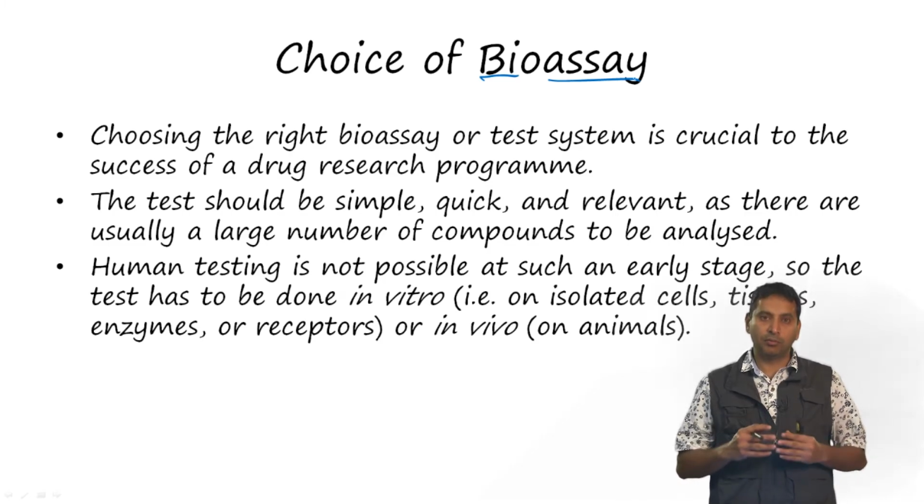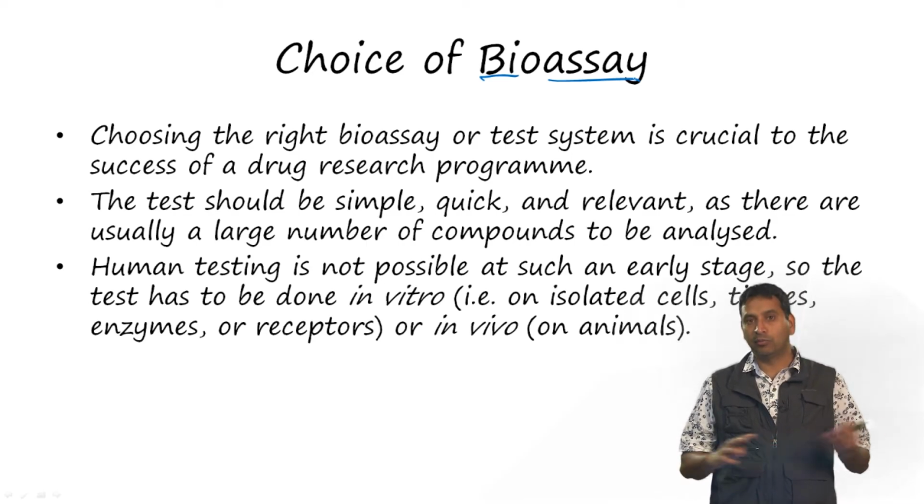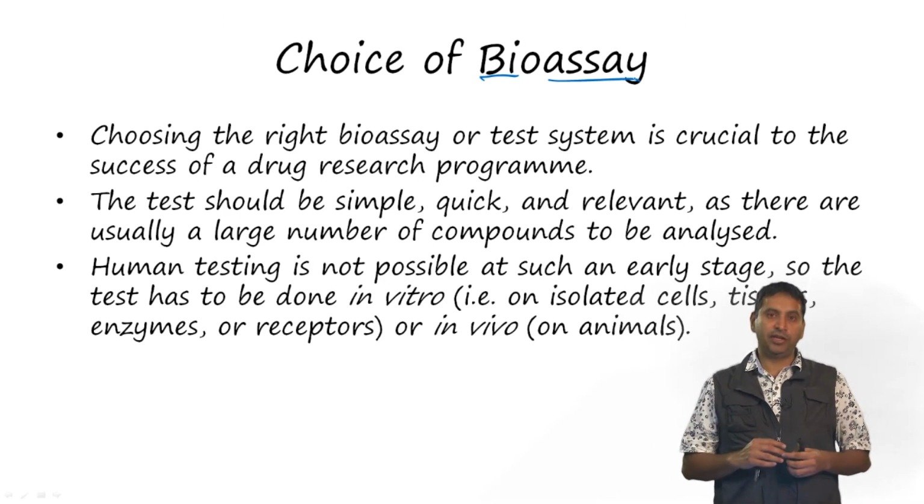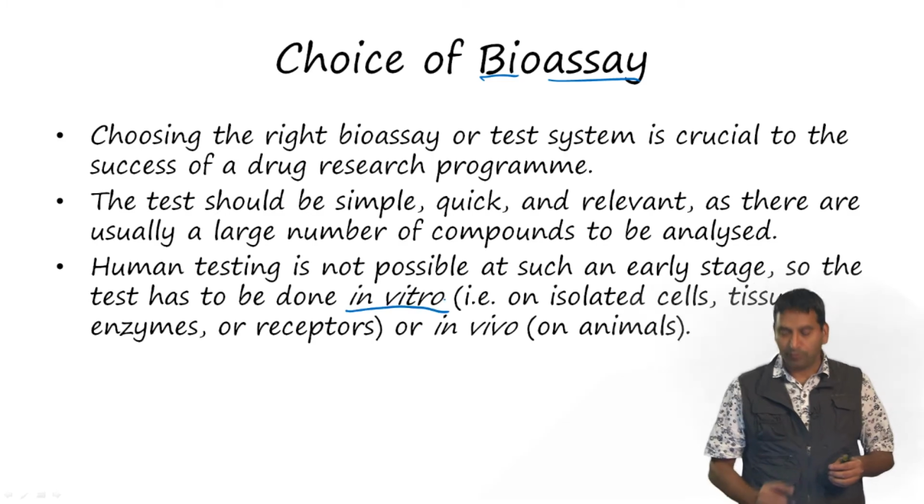There are a number of challenges in designing the right kind of bioassay. The test should be simple, quick and relevant, and since there are usually a large number of compounds to be analyzed, it has to be scalable. And as you will appreciate, human testing is not possible at an early stage. So what we need to do is something called an in vitro assay.